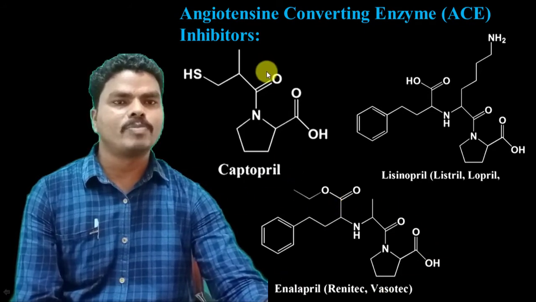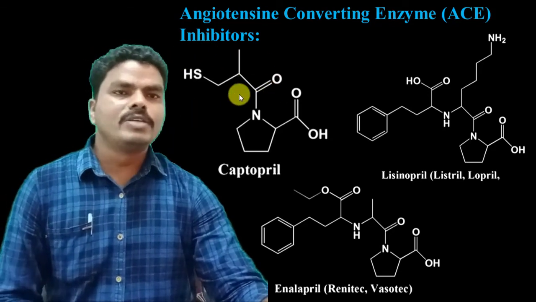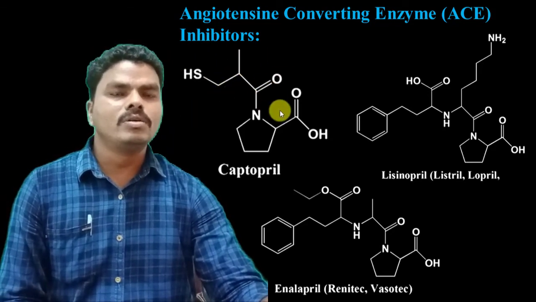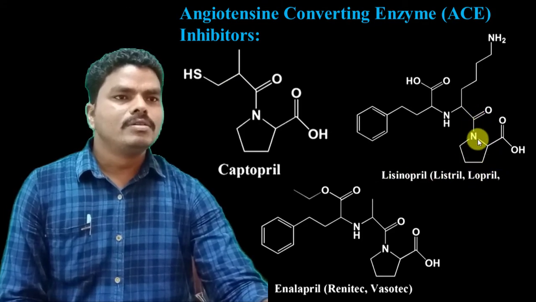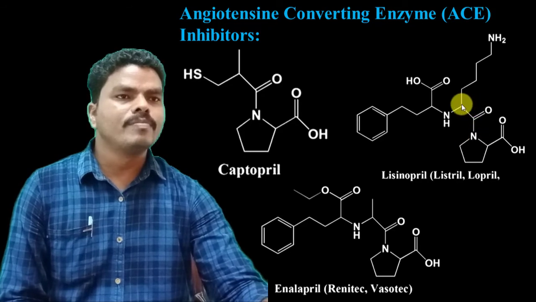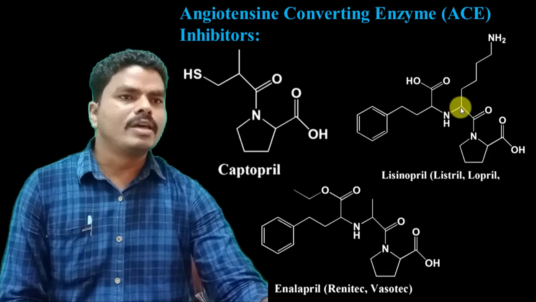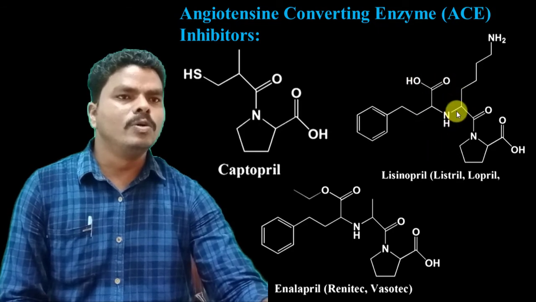In case of captopril, to this carbonyl moiety a sulfhydryl group is attached through a carbon chain. In case of lisinopril, there is a carbonyl group attached to the nitrogen present in the pyrrole ring, and to this carbonyl moiety there is a methyl group, and this methyl group is attached to the carboxylate group.